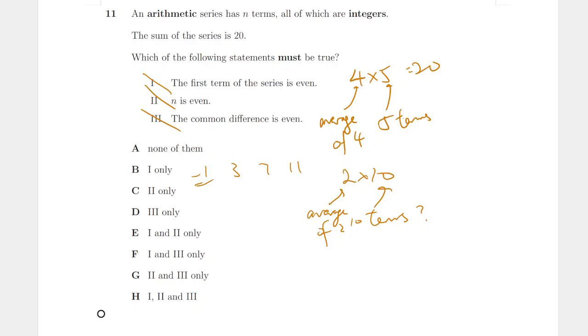I mean, you can be more naive than myself. You could just go negative 3 and 23, for example. This is an arithmetic series. It's just that it only has 2 terms, and this is okay. A series does not need to have lots of terms. You can have only 2 terms, that's also perfectly fine. So you don't need as complicated an example as myself. Just find something as easy as negative 3 and 23, which adds up to 20. All right, so none of them must be true. So option A.